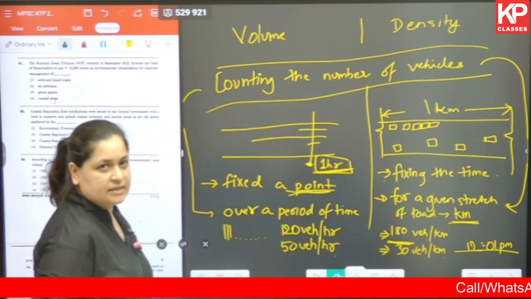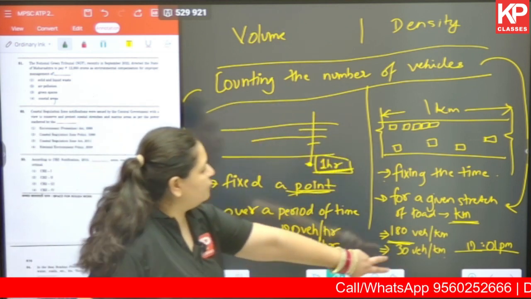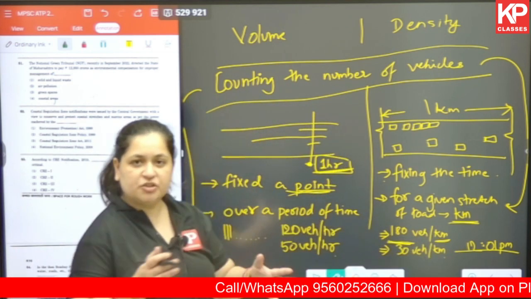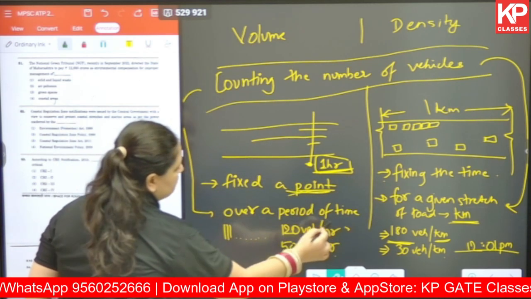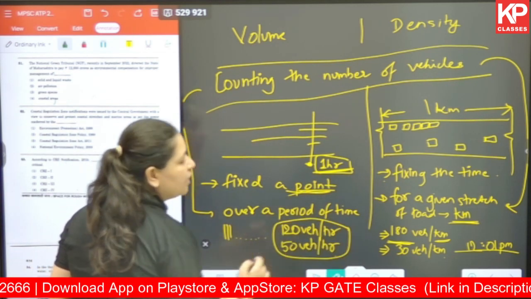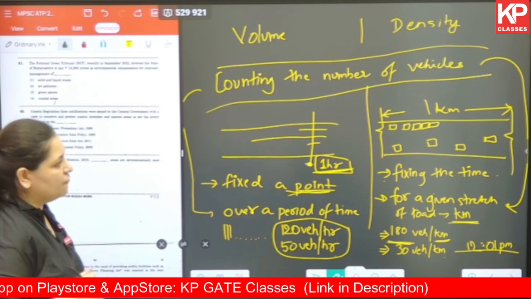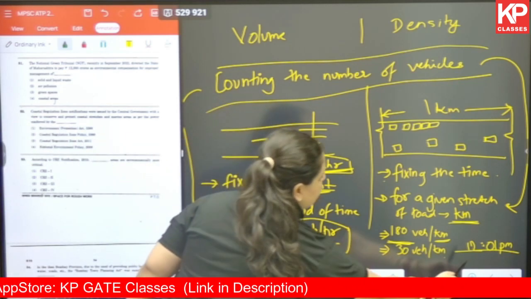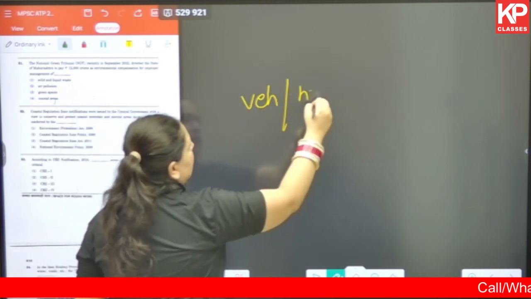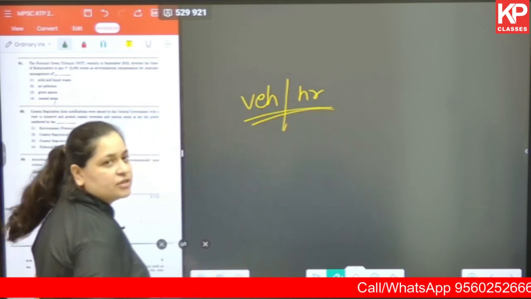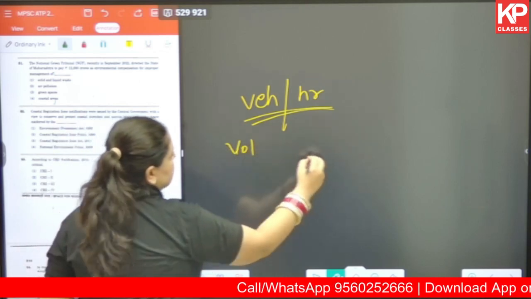This is our density. When we talk in terms of distance or stretch of the land, it is density. Whenever we are talking in terms of per unit time, that is volume. Okay. Now the next thing, what is capacity? Capacity is also vehicles per hour. Now then, what is the difference between volume and capacity?